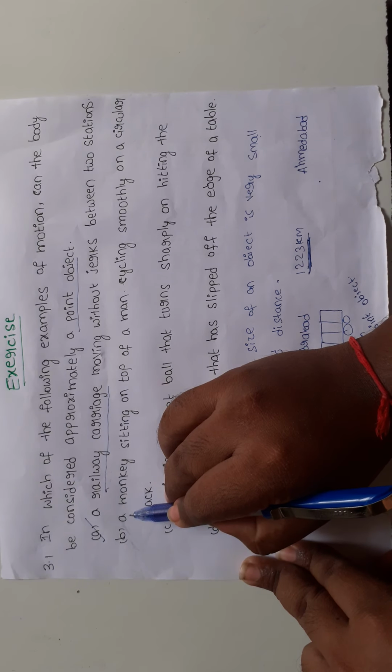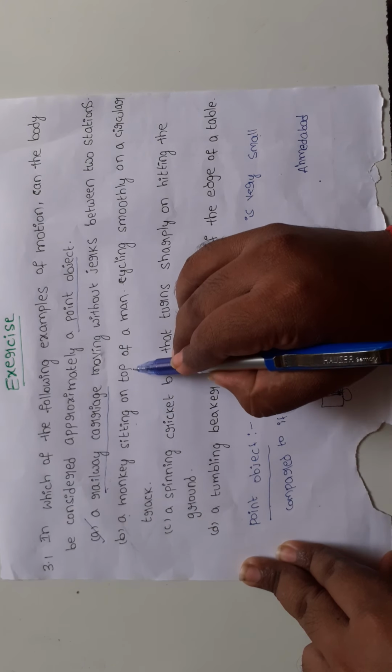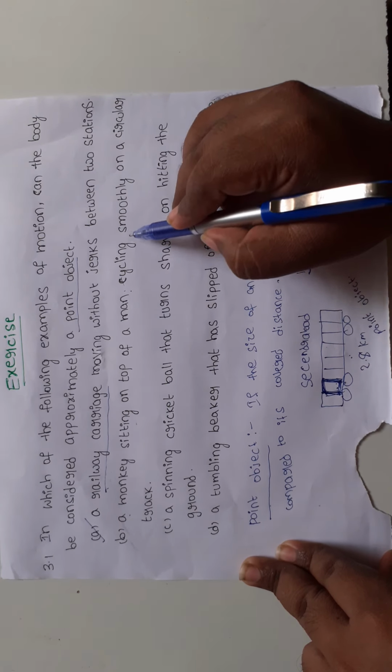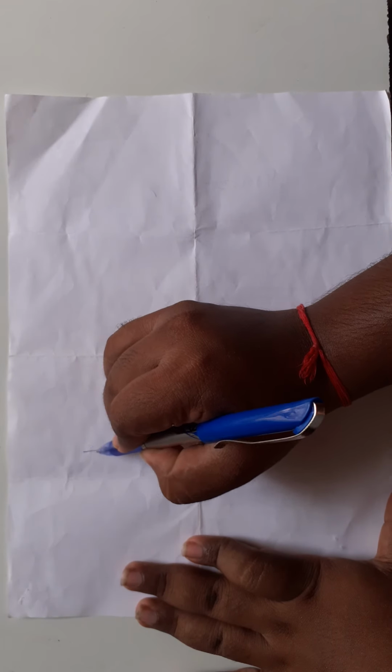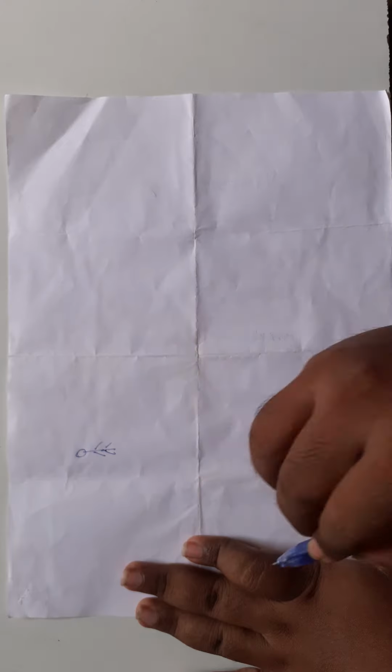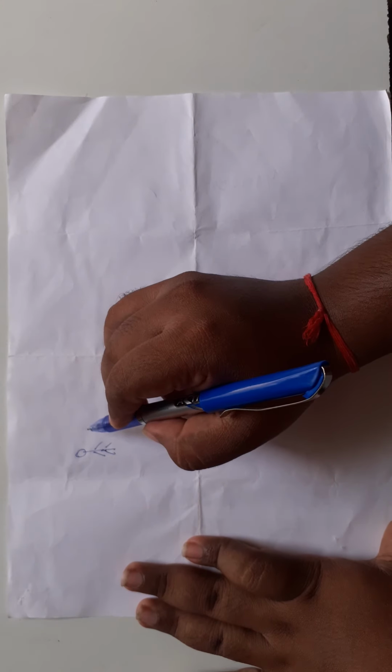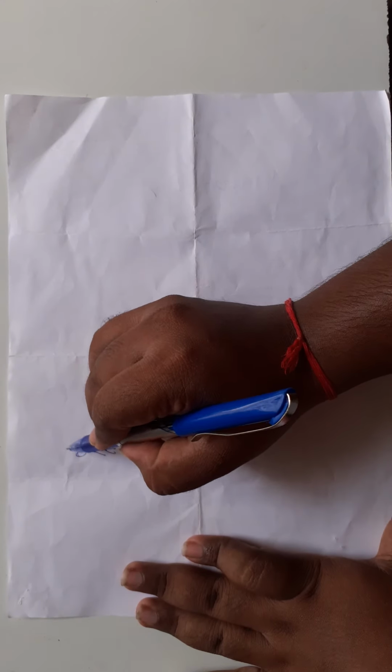Second one, a monkey is sitting on the top of a man cycling smoothly on a circular track. This is a person, and the monkey is sitting on top of the man.